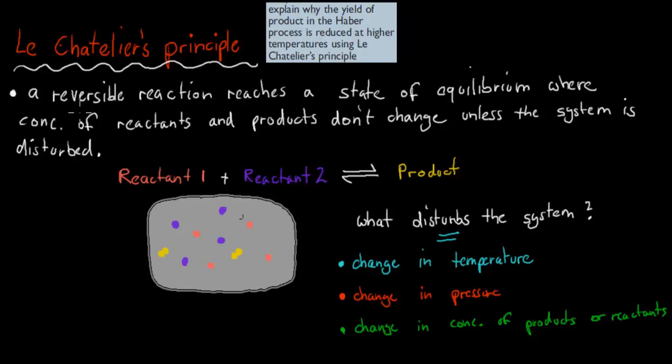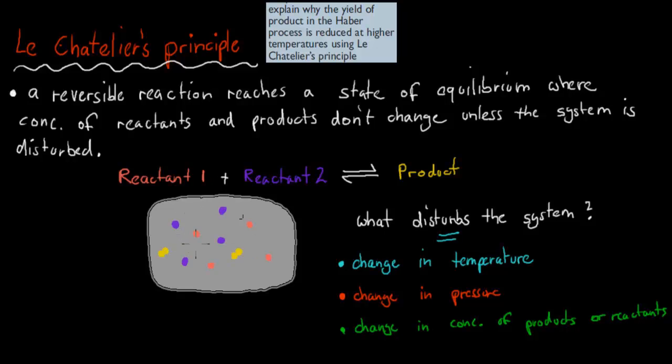So Le Chatelier's principle is basically about a reversible reaction which reaches a state of equilibrium, where concentrations of reactants and products don't change unless the system is disturbed. What that means is it's a reversible reaction, which will be indicated by this arrow here. At some stage the reactants and the products will reach a point where both concentrations won't change anymore.